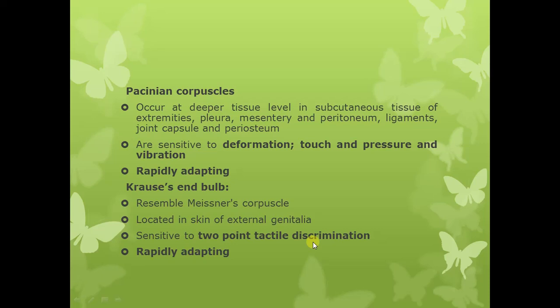Again, 2-point tactile discrimination means that when two tactile stimuli are applied closely on your skin, at a minimum distance, and they are still perceived as two, that ability is called 2-point tactile discrimination. So 2-point tactile discrimination stimulates the Krause end bulbs, and these are again rapidly adapting receptors.